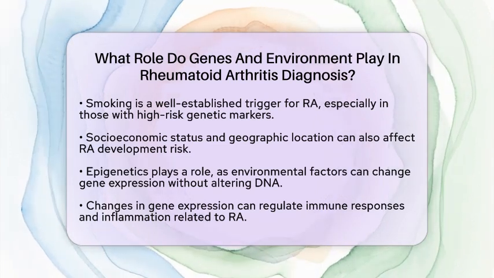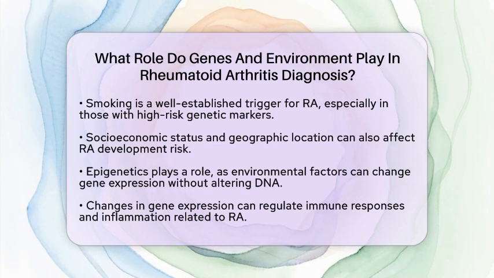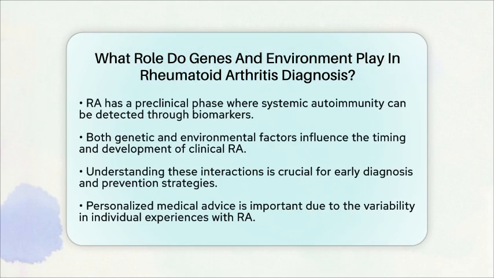During this phase, systemic autoimmunity can be detected through specific biomarkers before any clinical symptoms appear. Both genetic and environmental factors are at play during this phase, influencing when and if a person will develop clinical RA. This understanding is vital for early diagnosis and potential prevention strategies.